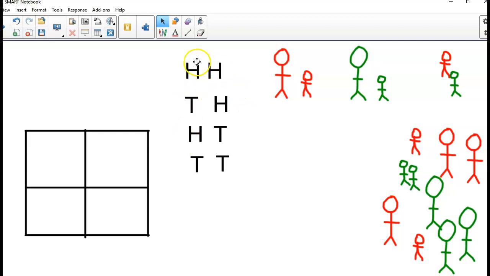So here we have heads and tails, right? So let's say I have a coin and I have an H and a T, right? So I have just an H and I have a T, just one coin. And I flip that one coin. What are the chances of getting heads versus tails? Well, we already know it's 50%, right? Every single time you do it.